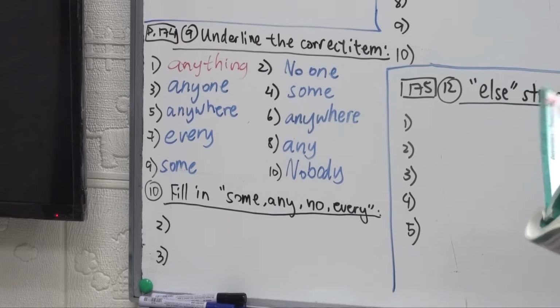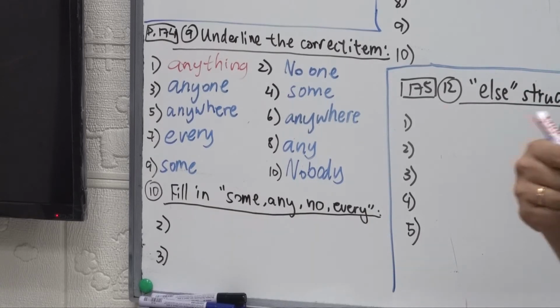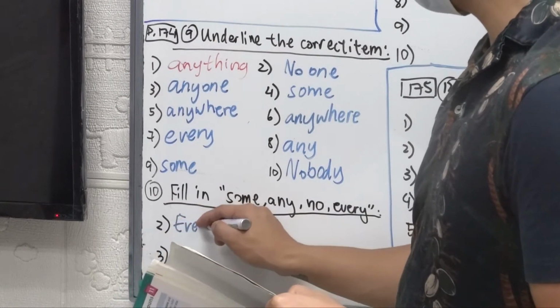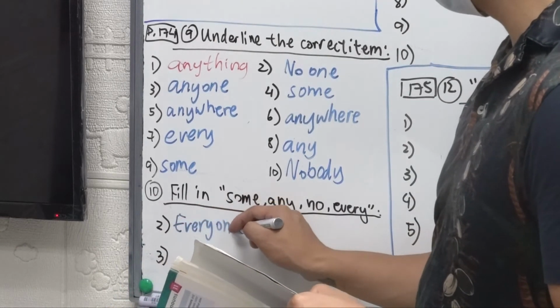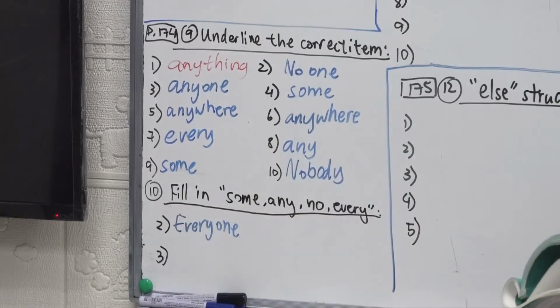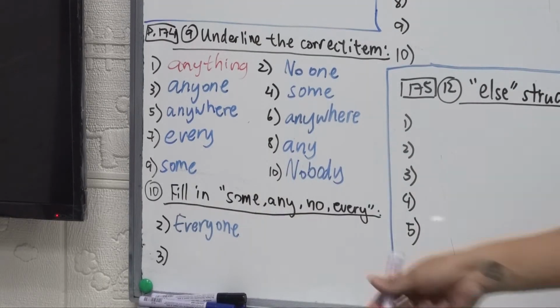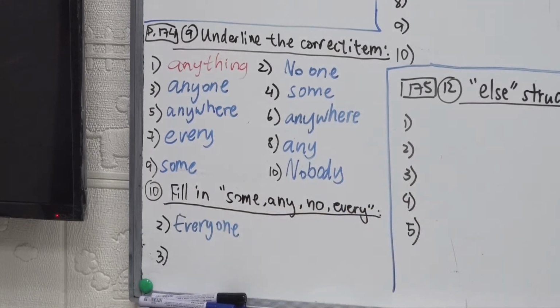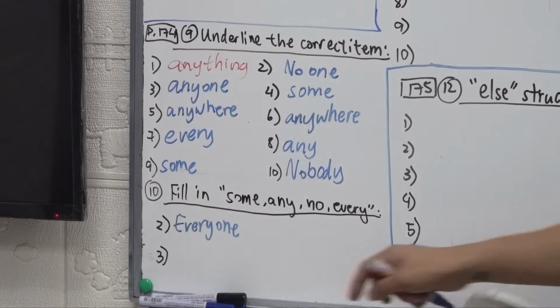Everybody knows the sky is blue. Or you can say everyone knows, either is fine. So all the people. Everyone means all of the people. This is the example.